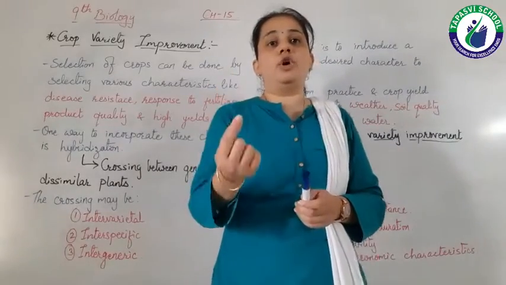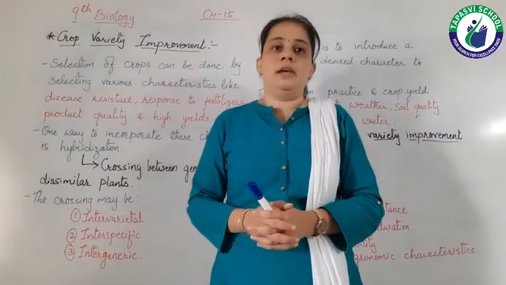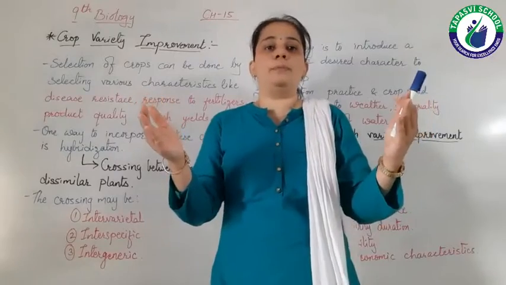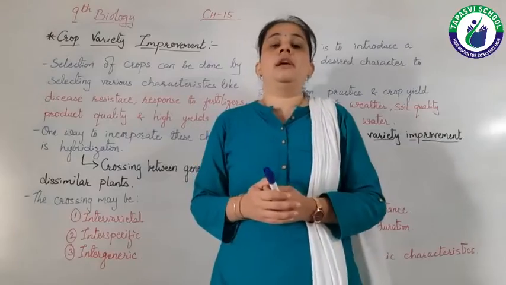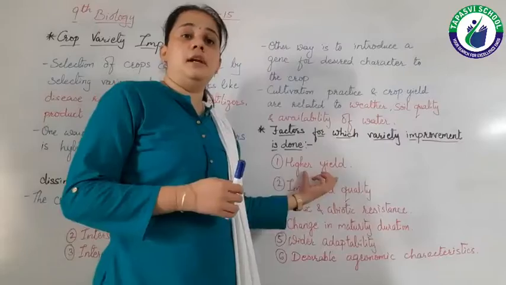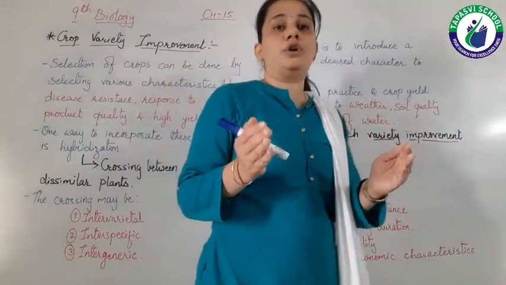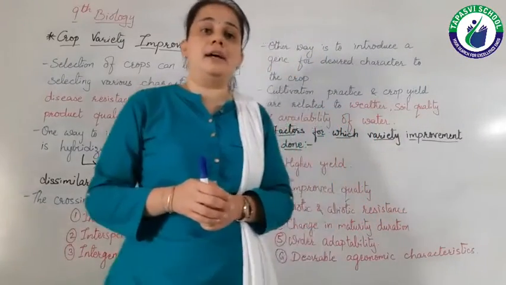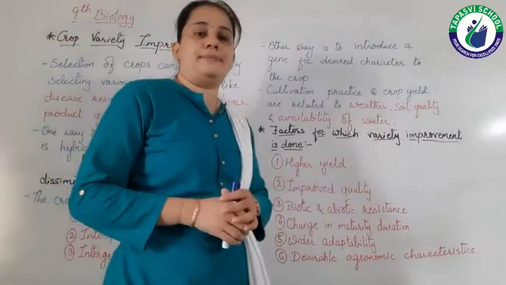If we sow one seed, we are getting hundreds of seeds, right? So if a high quantity of production is there, then it is known as higher yield. So per acre, how much crop or seeds we are getting, that is known as higher yield.